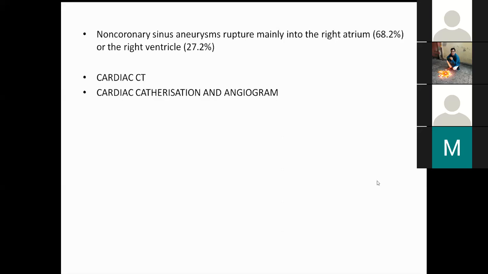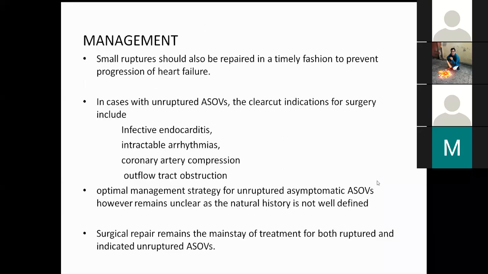You continue then. Yeah, so coming on to the management, the small rupture should be repaired in a timely fashion to prevent the progression of heart failure. In case of an unruptured aneurysm, the clear-cut indications for surgery are infective endocarditis, intractable arrhythmias, coronary artery compression, and outflow tract obstruction. The optimal management for an unruptured asymptomatic aneurysm, however, remains unclear as the natural history is not well defined. Surgical repair remains the mainstay for both the ruptured and the indicated unruptured aneurysm of sinus of Valsalva.